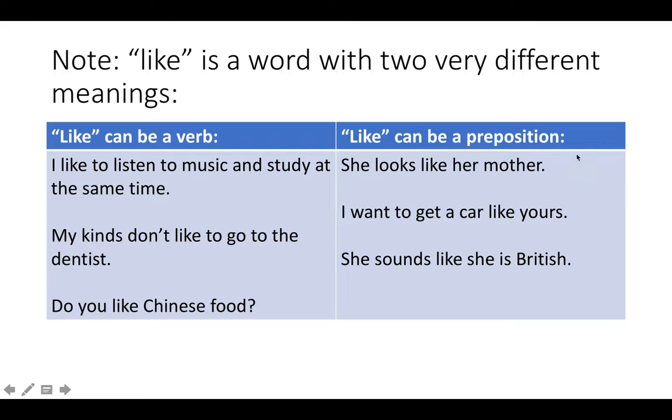Like can also be a preposition. So when I say, she looks like her mother, in this case, looks is the verb, like is a preposition. I want to get a car like yours. Okay, like is a preposition. She sounds like, and she is British. This is a preposition, but this is a verb.